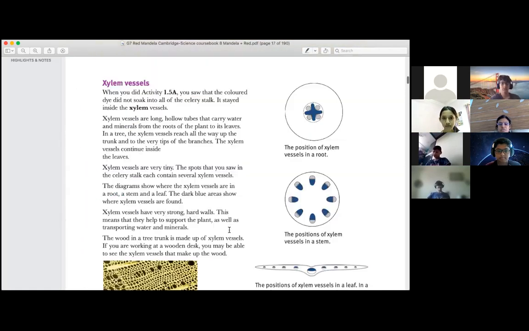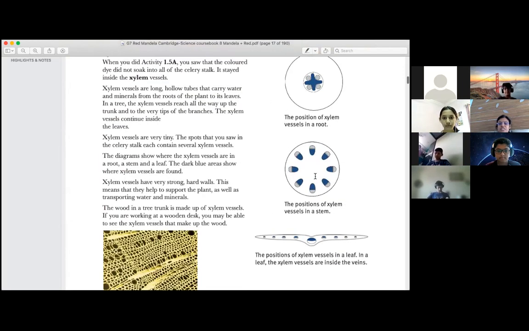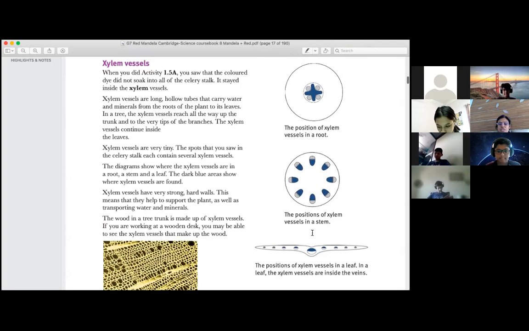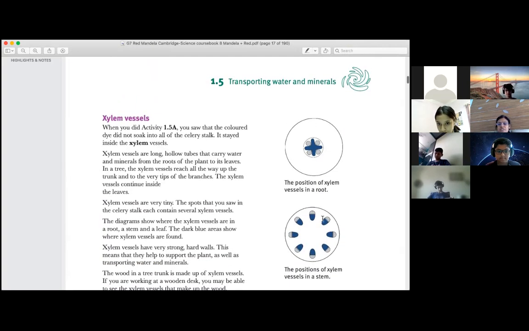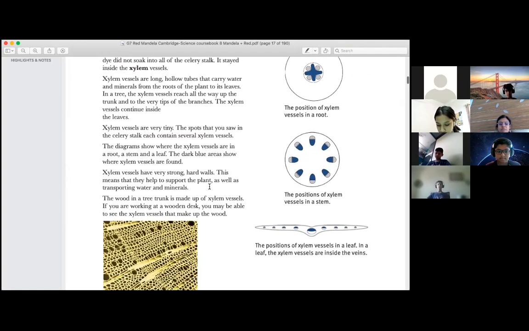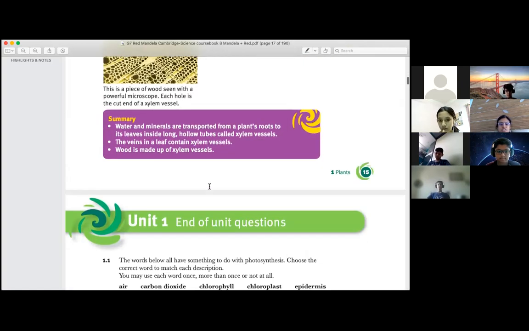I think it is there, na. So which side is xylem, which side is phloem? You have to say inner side, outer side, this way. This is stem. This is leaf. And this is root. So what is the position of xylem and phloem? The diagram may not come, but they can ask the position. Which side is it?